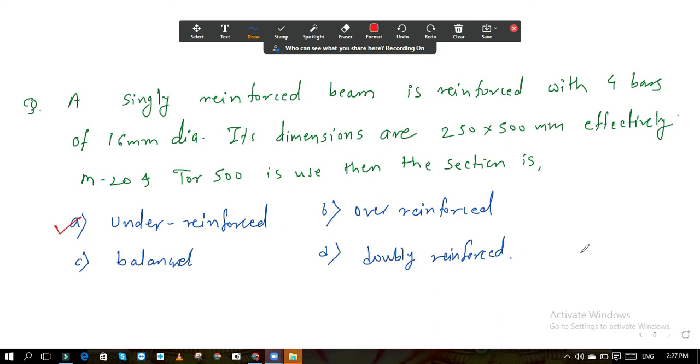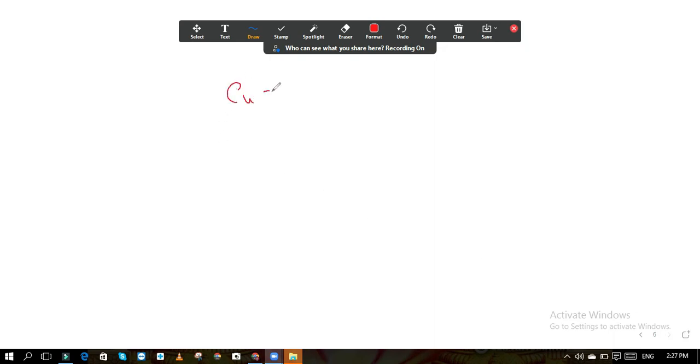Here your XU max is what? FE415 or 500 is there, so 0.46D. And XU, how are you going to find out? You know the AST, 4 bars of 16, so you can find out the moment of resistance first, that is Tu into Z, and equate that to Cu into Z. Tu into Z and Cu into Z, if you equate this, Tu equals Cu.